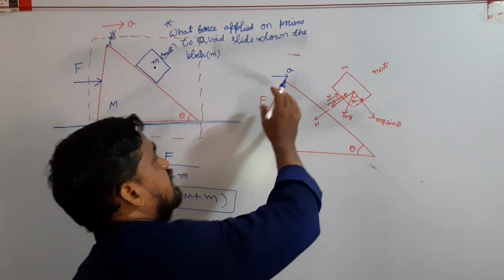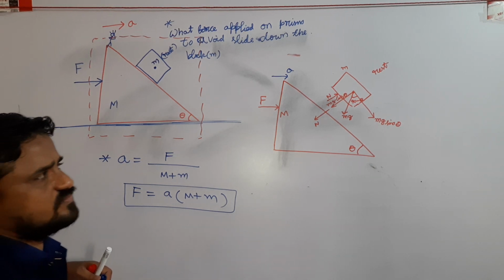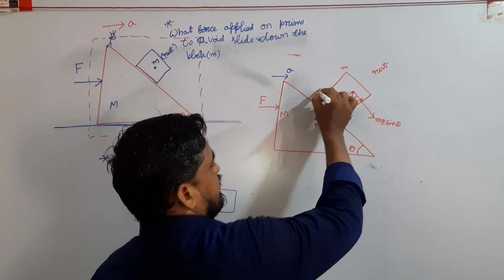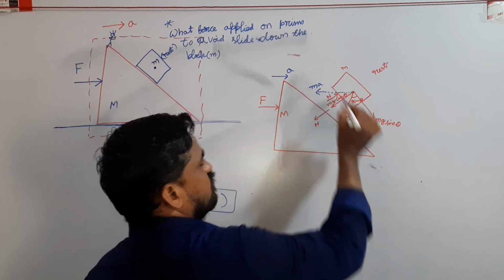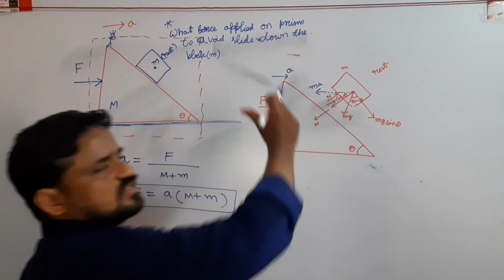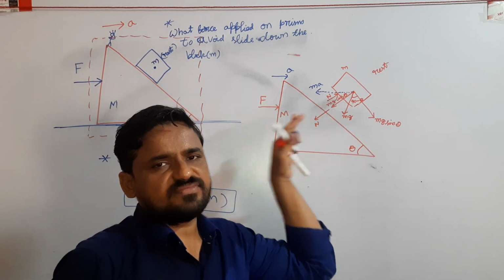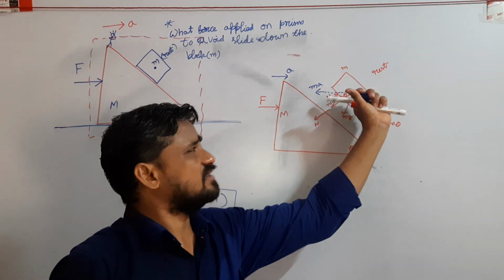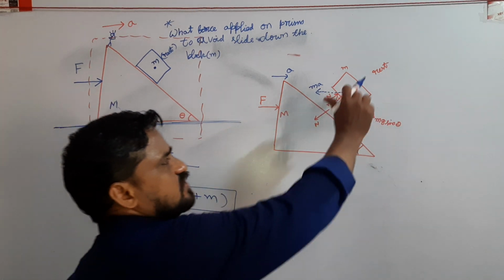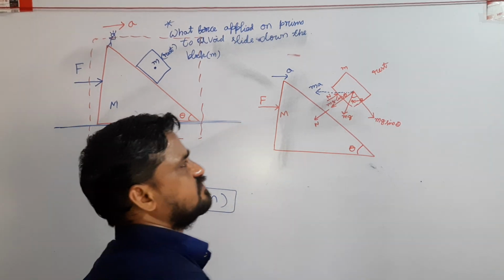Then I solve this problem in the non-inertial frame. In a non-inertial frame, all the particles experience a pseudo force acting opposite to the direction of motion. The system moves right to left, so the body experiences a pseudo force towards the right, ma.